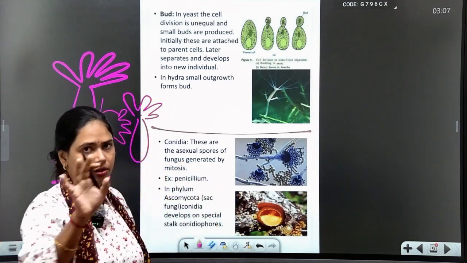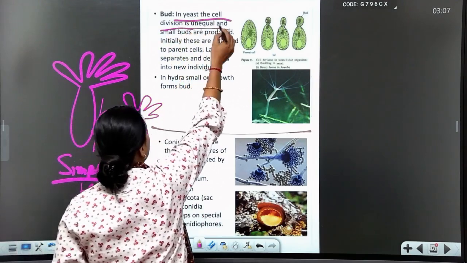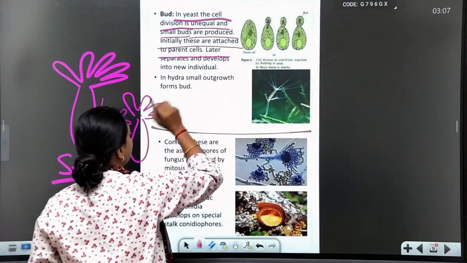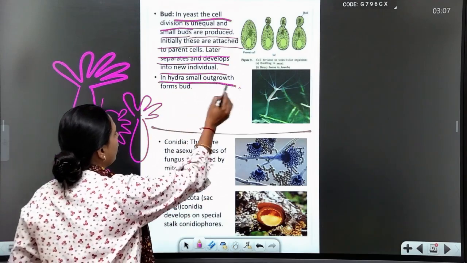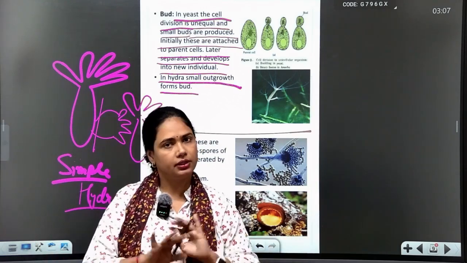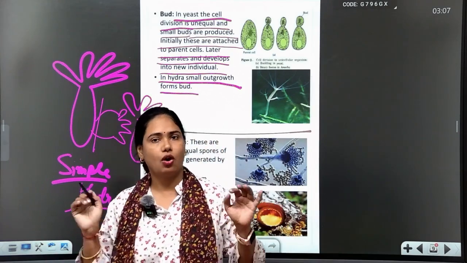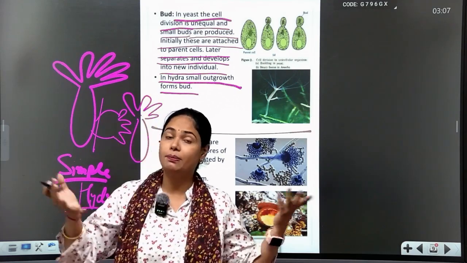So let us study further. In yeast, the cell division is unequal. Small buds are produced. Initially these are attached to the parent cell, later they separate and develop into individuals. In Hydra, small outgrowths form buds. Theory done. First I gave you the example of Hydra: budding, outgrowth, detach, offspring produced.